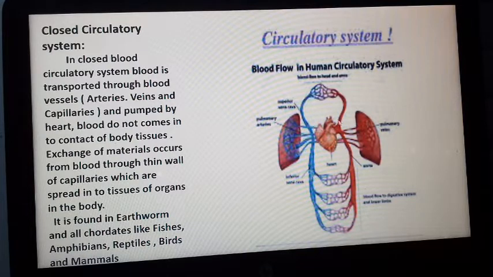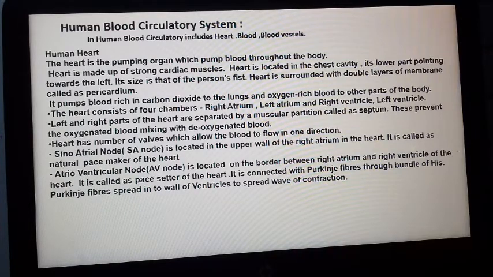Again from the lungs it comes into the left atrium, then ventricle, then is transported all over the body. Means blood is transported through a closed circuit of arteries, veins and capillaries. That's why this is called the closed circulatory system. The human blood circulatory system consists of a well-developed heart and blood vessels. The heart is a muscular organ composed of cardiac muscle. It is four-chambered, and the human heart is the size of a person's fist.